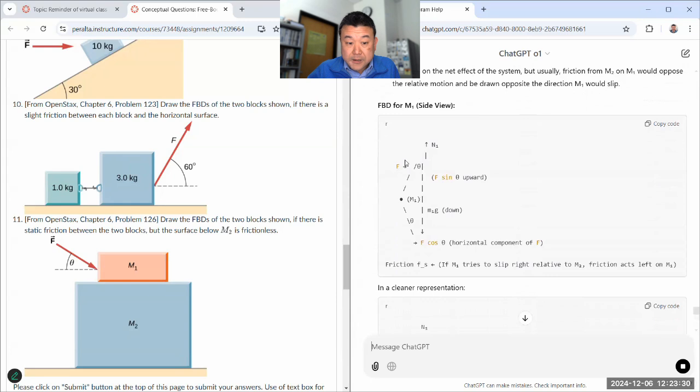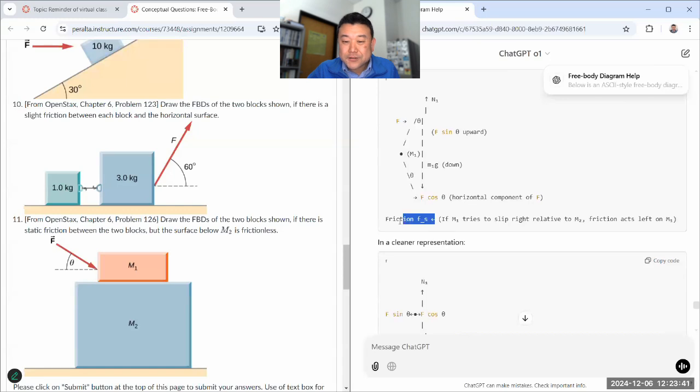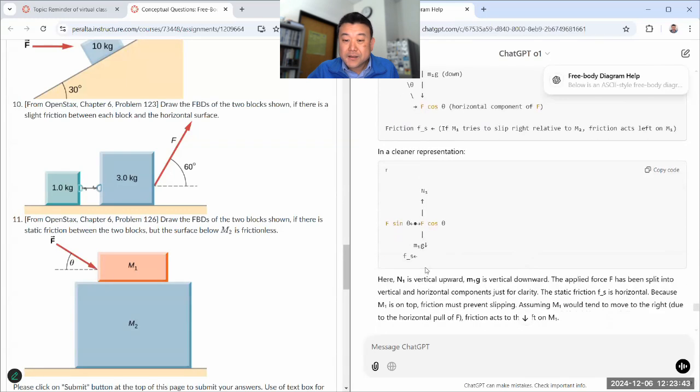And this, M1, that's crap. You should draw F at an angle, and this is not doing this. This is terrible. Friction force, okay, to the left. M1, and it's missing the reaction friction force. Wait, is it? No. Let's see. Yeah. This, so the